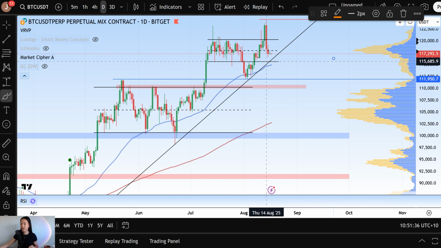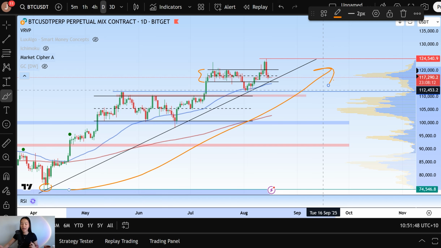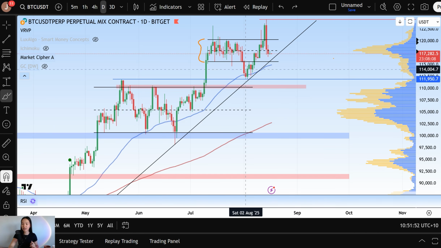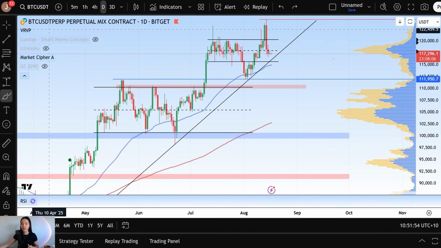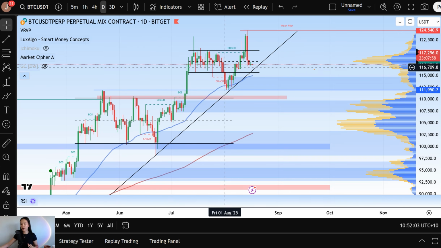So at $115.6 thousand, not only do we have our range low, this prior daily range low, but we also have our 4-month long uptrend, the one taking us from $74,000 and onwards, as well as the 50 EMA, and just below it, the next liquidity zone of support starting from $114.7 thousand, let me pull it up, down to 112k over here.